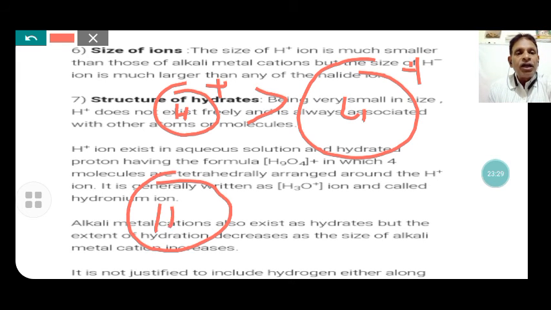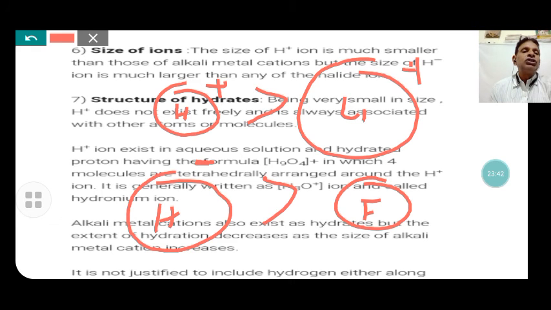Now here, if you compare the hydrogen negative ion, which has taken one electron, it is bigger, much bigger than fluorine, chlorine, iodine here, because there are more protons there that attract the outermost shell electrons and reduce the size of the fluorine. As you compare, the negative ion of hydrogen is much bigger than the negative ion of fluorine, but the positive ion of hydrogen is much smaller than the positive ion of lithium.